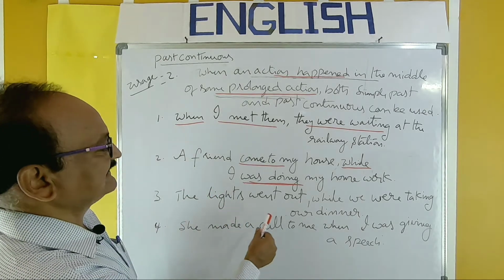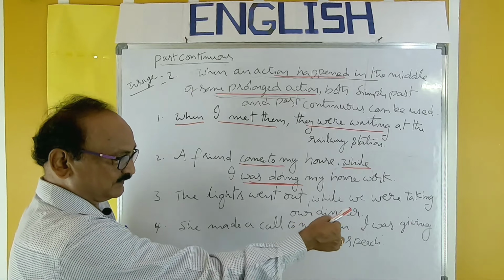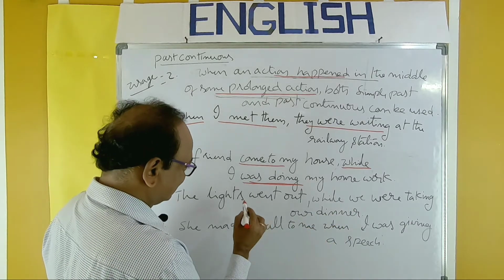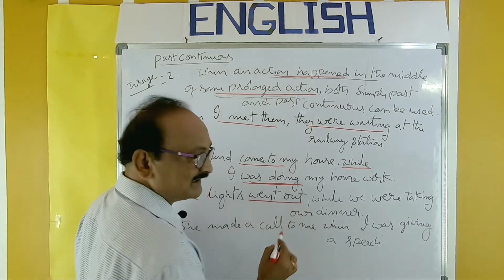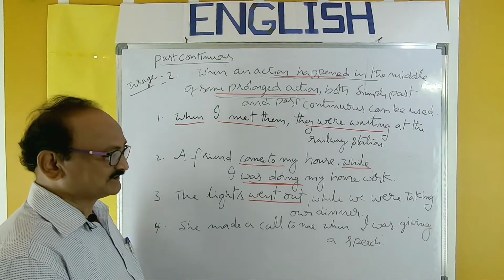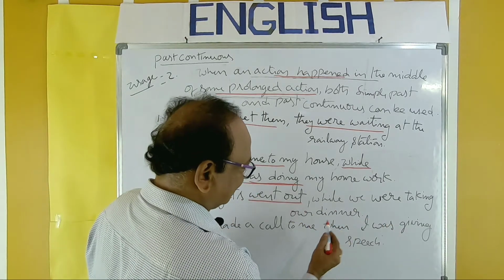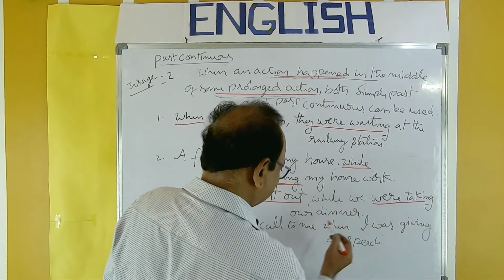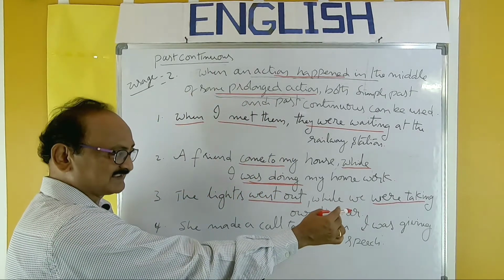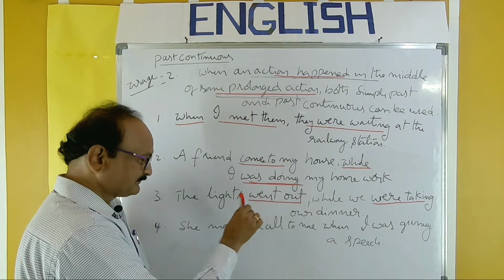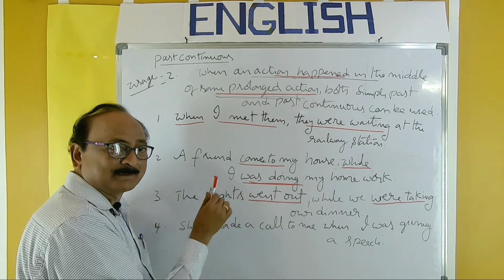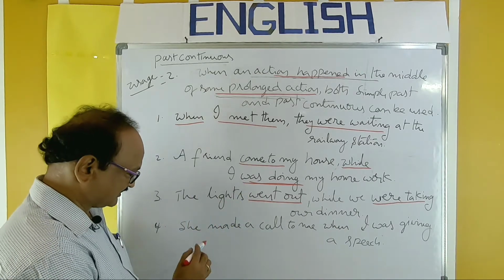Look here, the lights went out while we were taking our dinner. It's a common experience to everybody. We were taking is past continuous, the action was in progress. Another action happened here: lights went out.